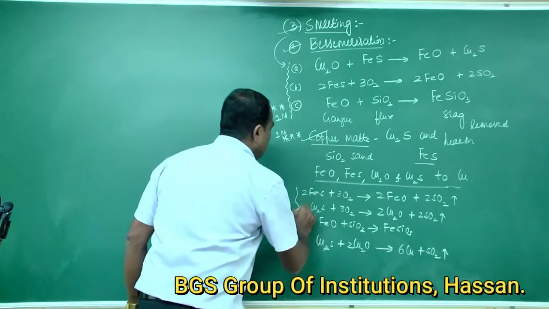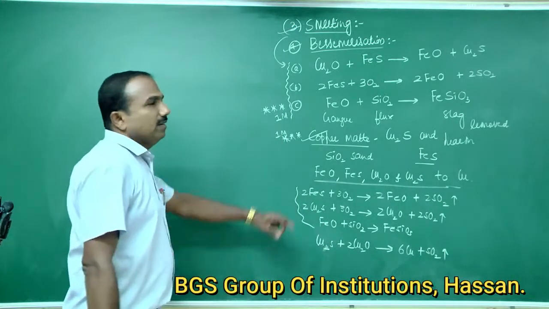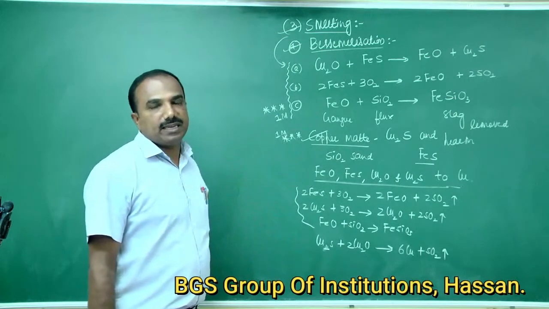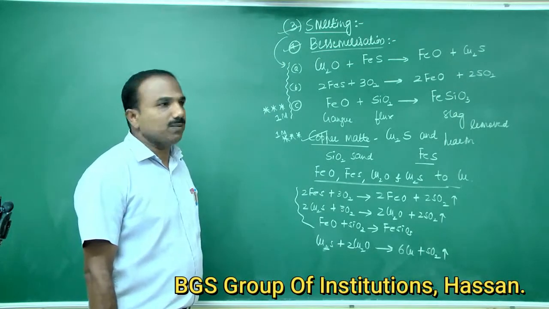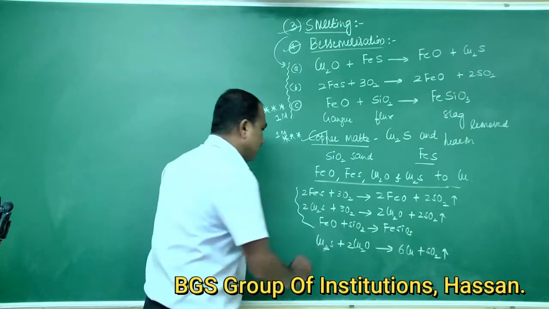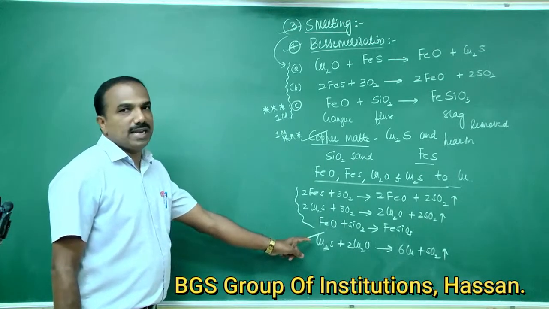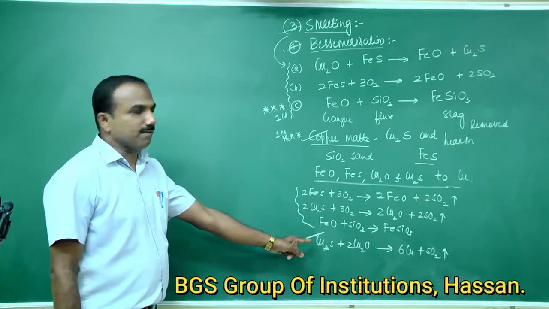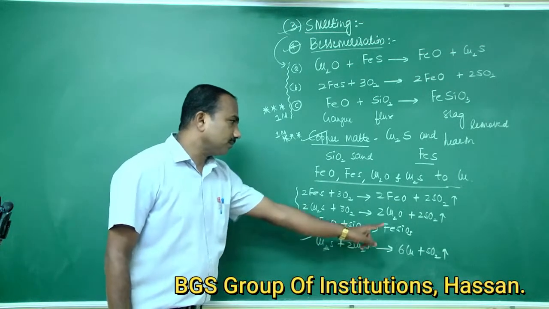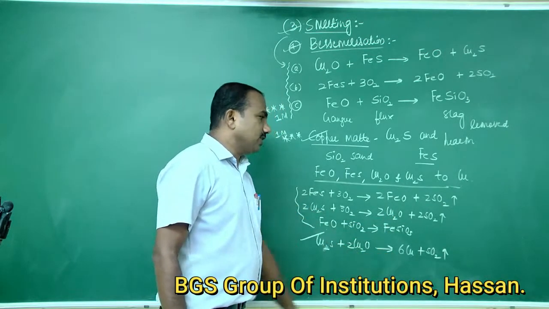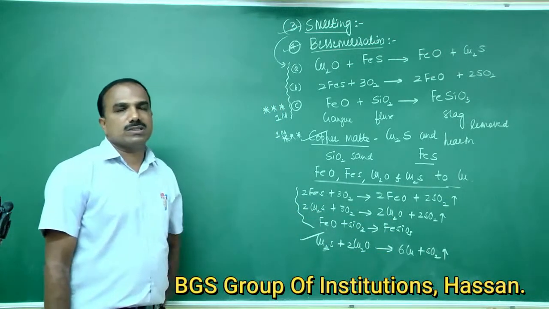These reactions are repeated, which I have already explained in smelting as well as in roasting of concentrated ore. This reaction is important in the bessemerization process, taking place in the Bessemer converter.